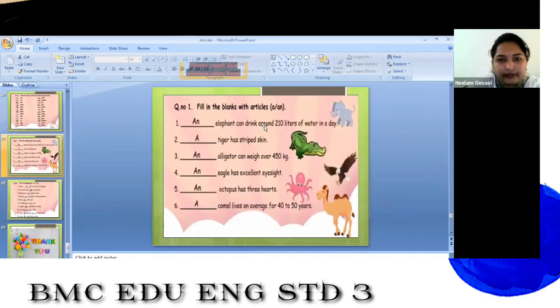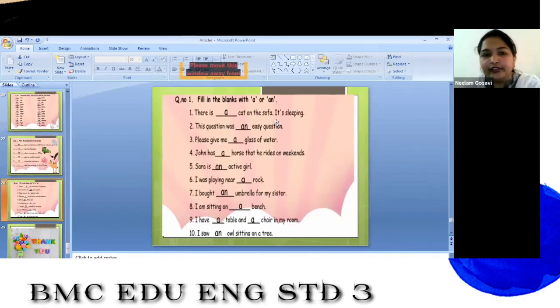All 3 worksheets I suppose we have done. Now this one we have not done, right? So children, take the screenshot of this worksheet. This one you can revise at home after the classes. If you want, you can take the screenshot and practice it in your rough notebook. I wrote the answers also, so that you do not write incorrect answers. Understood? Okay, I'm reading it out for you.